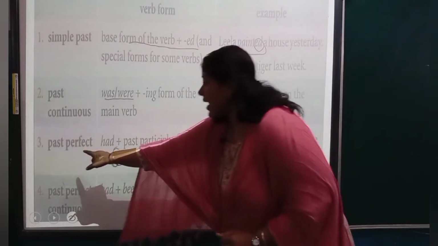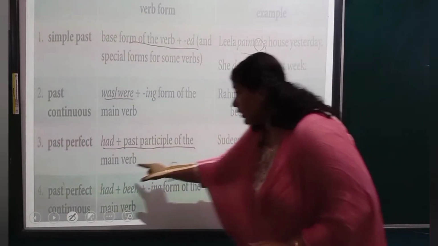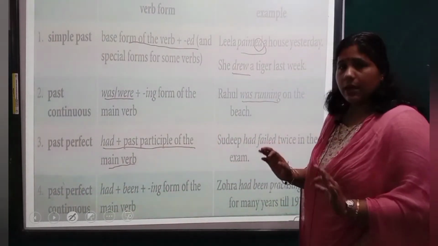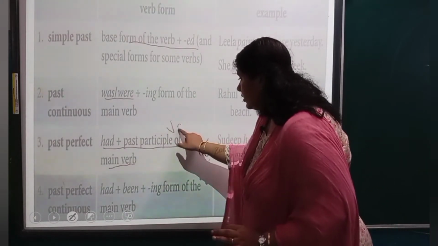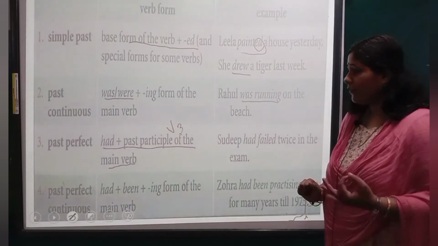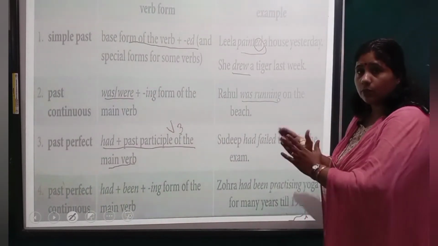Next, past perfect. Had plus the past participle of the main verb. Past participle, V3 form. Isn't it? V3 form, which I explained in the present tense in the last chapter also. Buy, bought, bought.